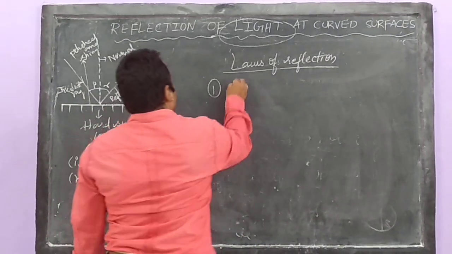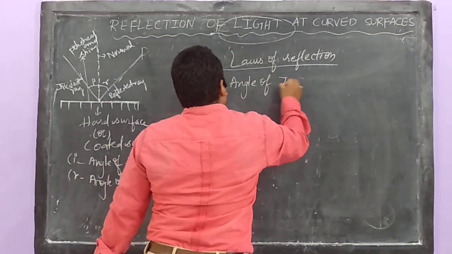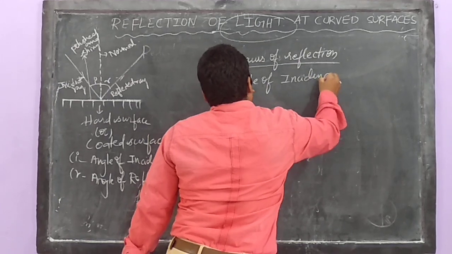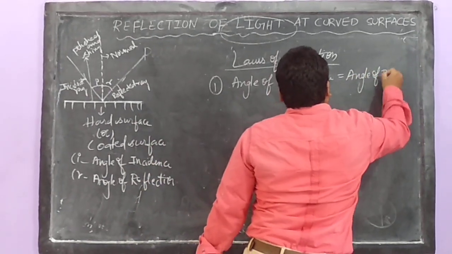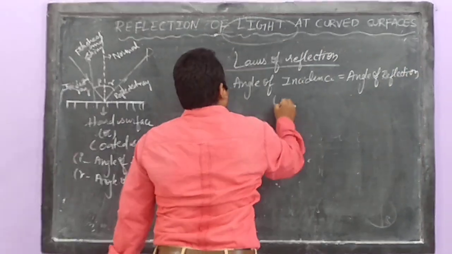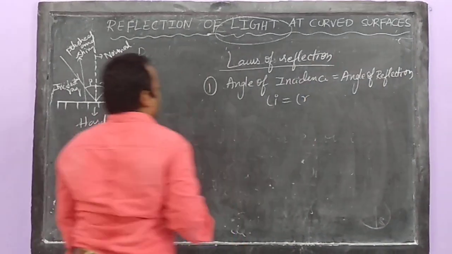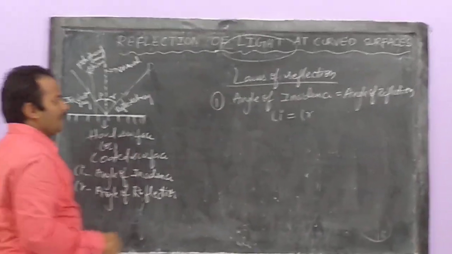The first one: angle of incidence is equal to angle of reflection. Means angle I is equal to angle R.